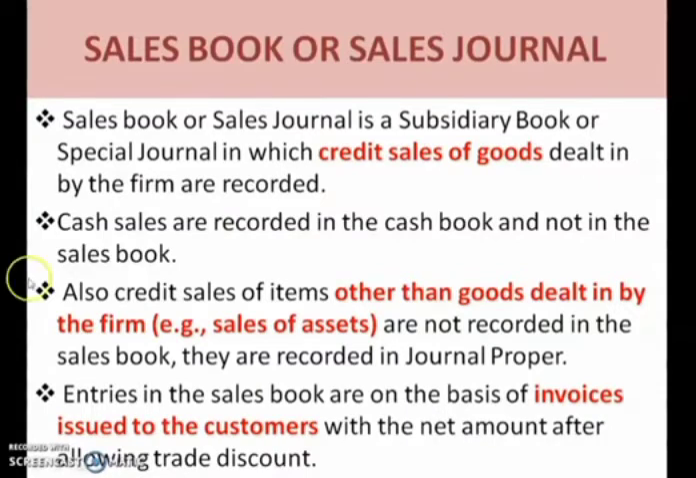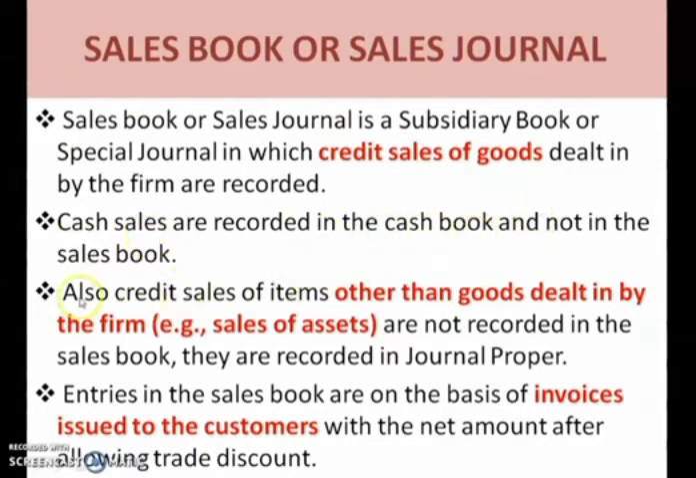Now let us discuss the next type of subsidiary book, that is the sales book, which is also known as sales journal. So sales book or sales journal is a subsidiary book or a special journal in which credit sales of goods are recorded. So we record all the credit sales of goods in the sales book. We are not supposed to record any cash related sales in the sales book. Only credit sales are recorded here. For recording the cash sales, we record it in the cash book.